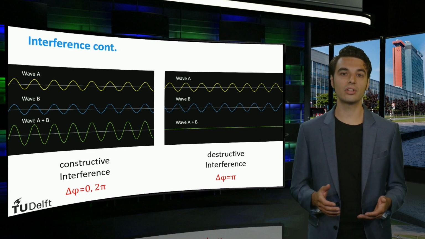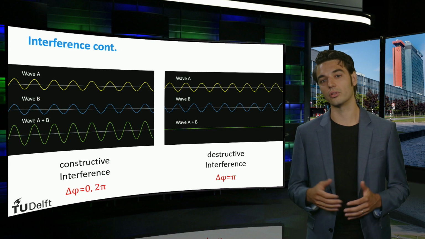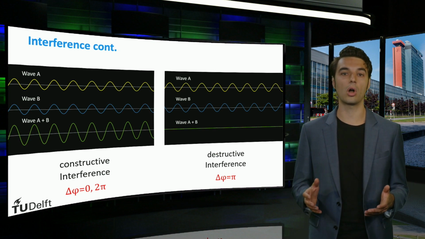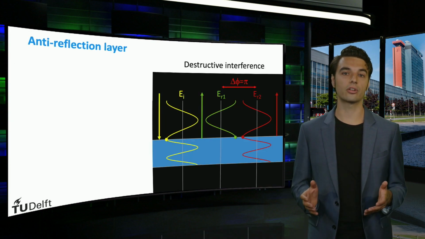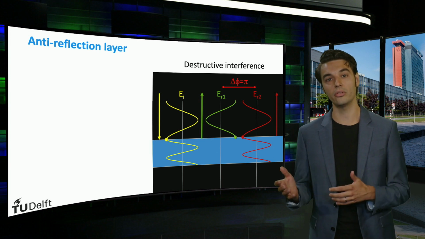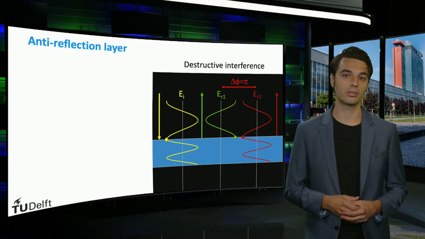By cleverly designing solar cells, we can use the concepts of constructive and destructive interference to our advantage. This is done, for example, in the so-called anti-reflection layer. The optical thickness of this layer is chosen such that the superimposed waves resulting from the reflection at the front and back of the anti-reflection layer exhibit destructive interference.